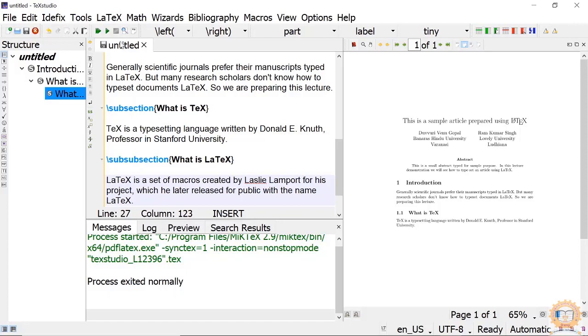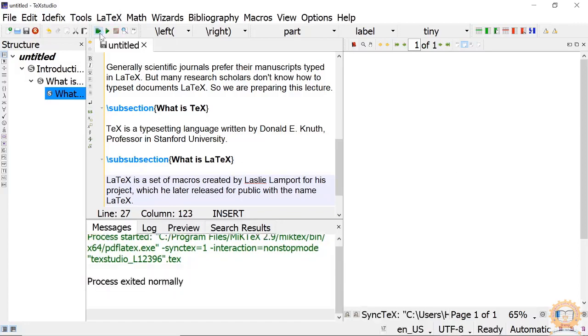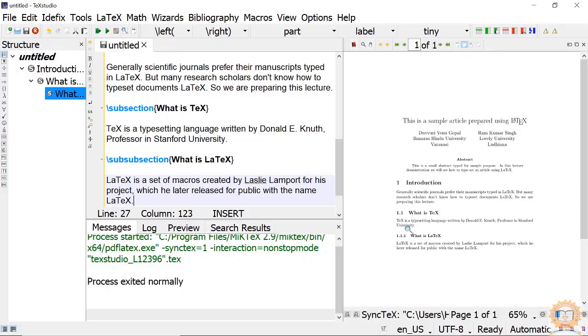Now compile it. You see, subsection is also added here. Section, subsection, subsection. See, between the section heading and the paragraph, some extra space is given like that. Between the paragraph and the subsection title, extra paragraph space is given here.